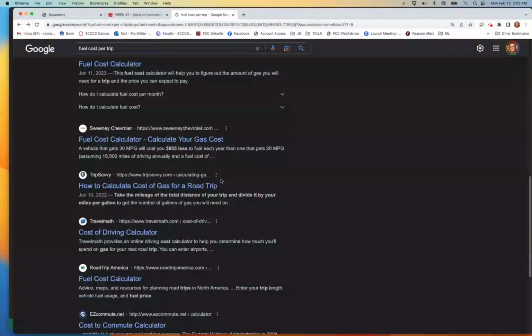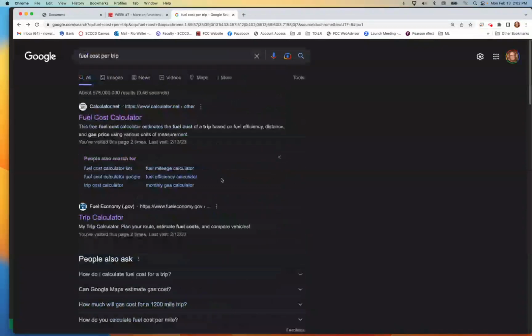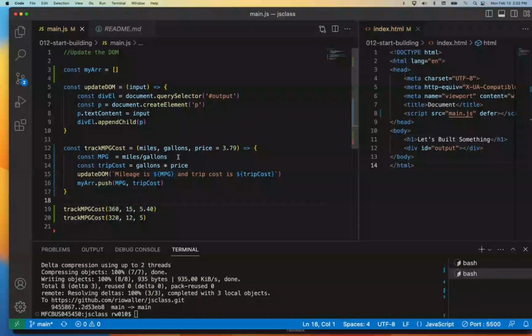So what you could do is basically go look at an online calculator to see if those numbers are indeed correct, right? That's one way to verify that whatever calculation you're doing is correct. Okay, so those were the two ways I fixed it.